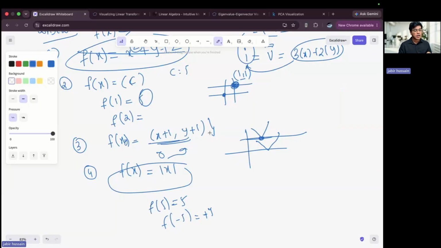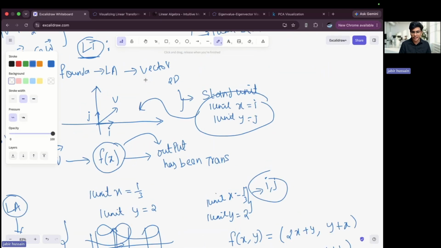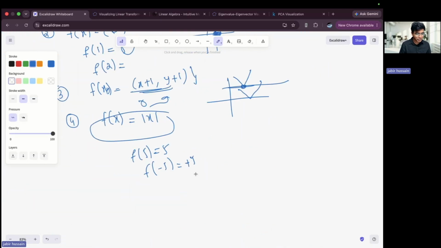That is why you cannot take a polynomial higher than degree 1. First rule. Second is that you cannot take a constant. Third is you cannot change the origin. Fourth is you are not allowed to take modulus because it violates the addition property. For example, if I'm adding f of 5 plus f of minus 5, it will give me 10.